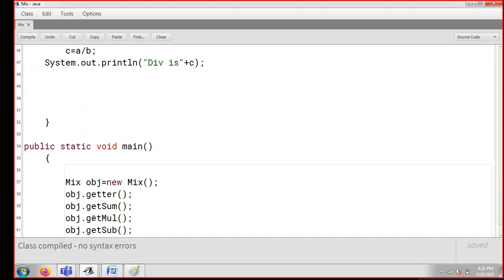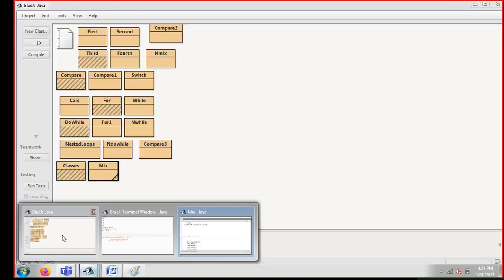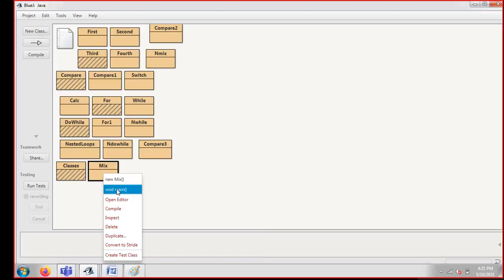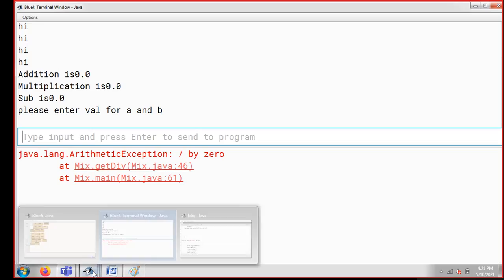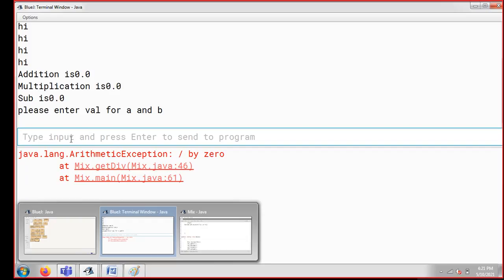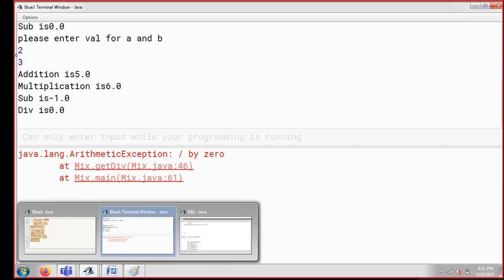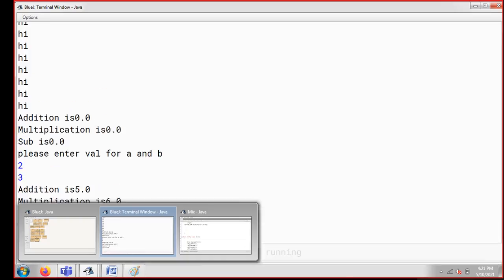So I'm going to click on compile. Again, I'm coming back to my main screen and right-clicking next to this mix. You can see void main. I'm coming back. Now you can see it is asking me to enter the value for a. I'm writing here 2, I'm writing here 3, and you can see the answer. Addition is 3 plus 2, that is 5.0. Why 5.0? Because it is of type double, and that is the reason it is coming like this.